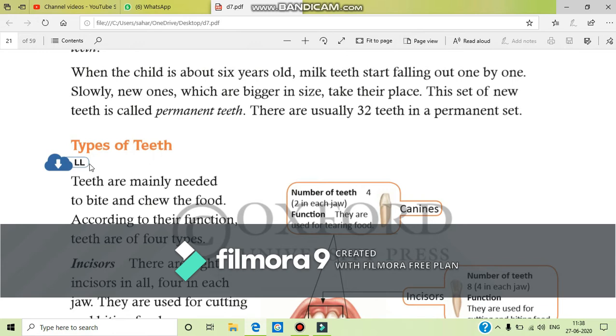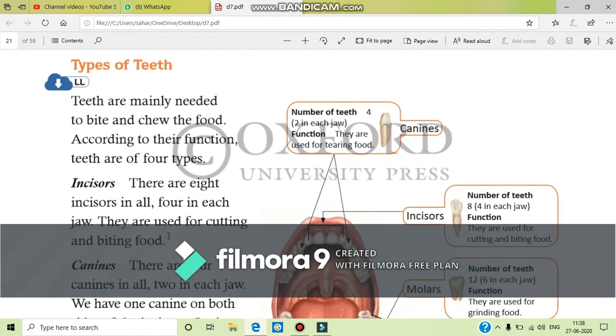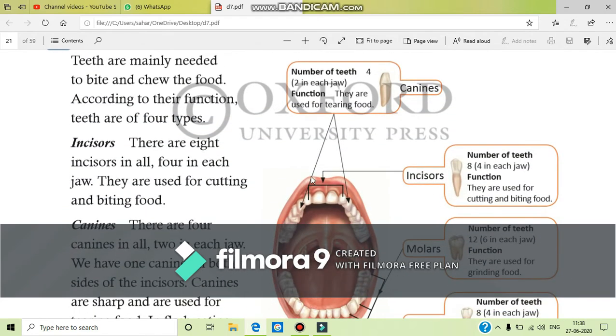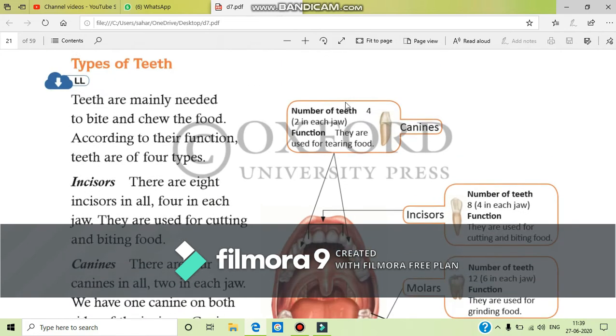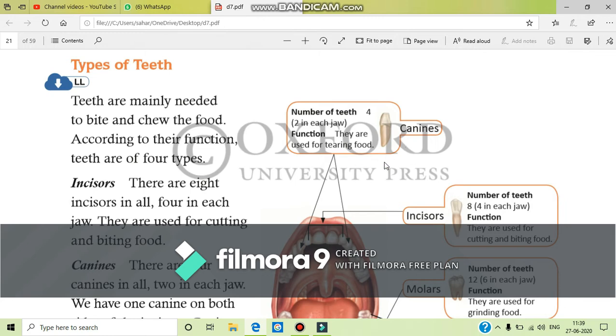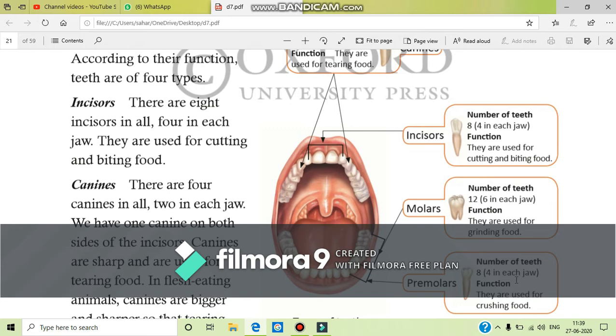Next, we have the topic types of teeth. Teeth are mainly needed to bite and chew the food. We already know that. So, according to their function, teeth are of 4 types. What are these? Incisors or cutting teeth. Next is canines or tearing teeth. Next is premolars or cracking teeth, and molars or grinding teeth. Let's start with incisors or cutting teeth.